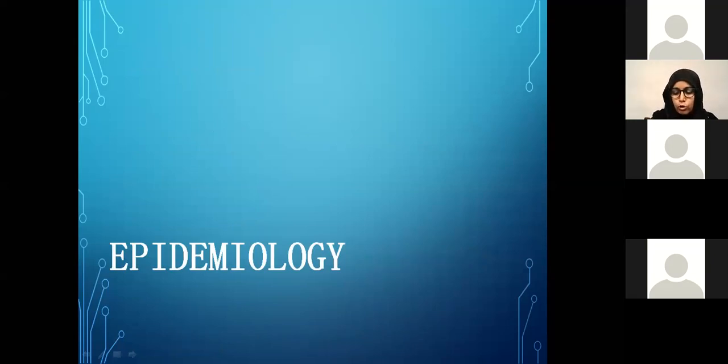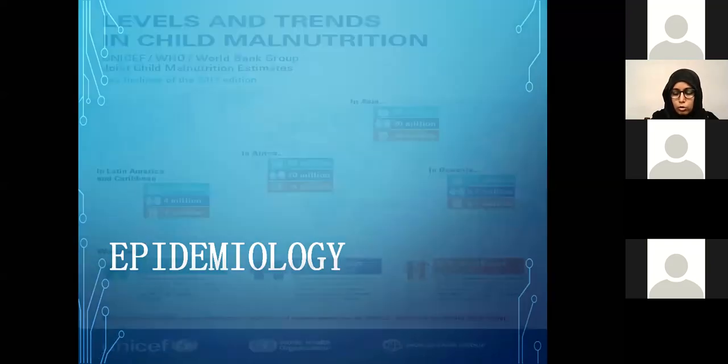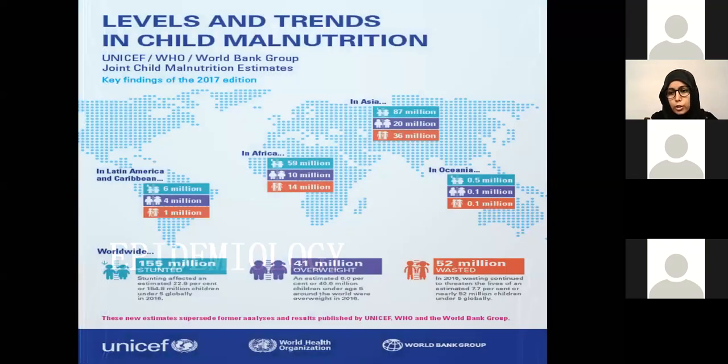Before we move on to classification and clinical presentation, I would like you all to know why we worry so much about malnutrition, because it's a huge problem globally. If you look at the numbers, this report is from 2017, so the data is from 2016, a year earlier. Globally in 2016, 155 million children were found to be stunted.